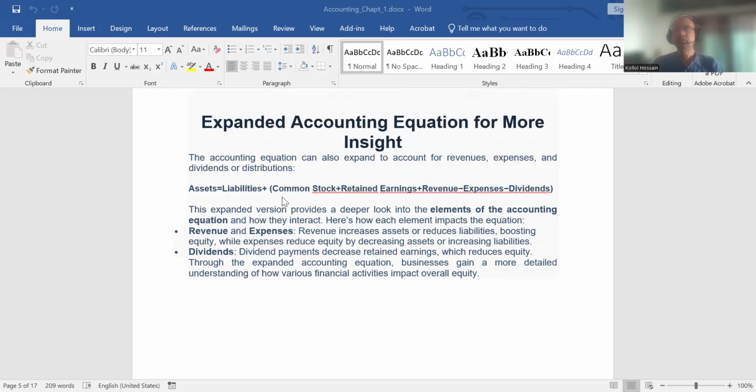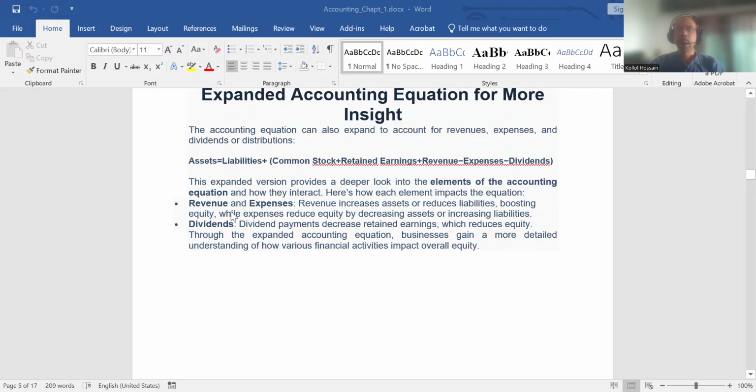Plus revenue: if any activity increases revenue, then owner's equity will increase. Less expenses: if any expenses occurred, then owner's equity will go down. Less dividends or withdrawal. This expanded version provides a deeper look into the elements of the accounting equation.